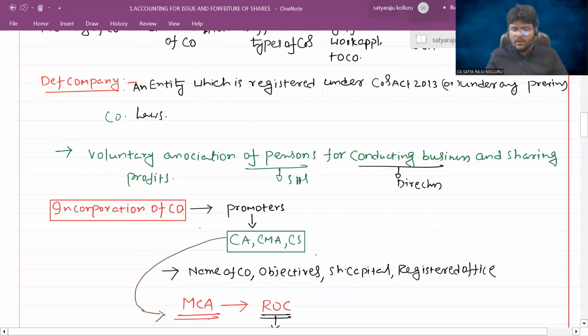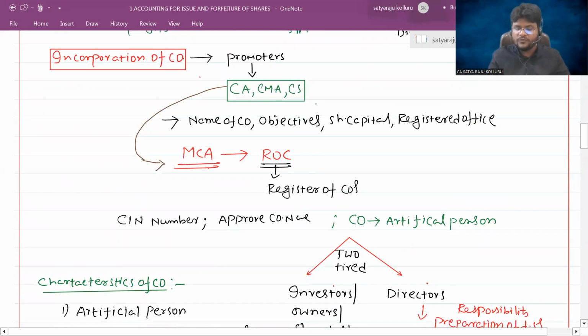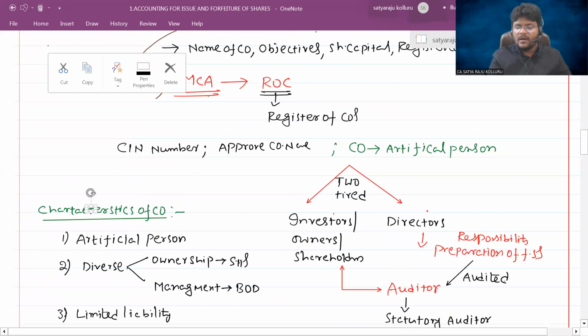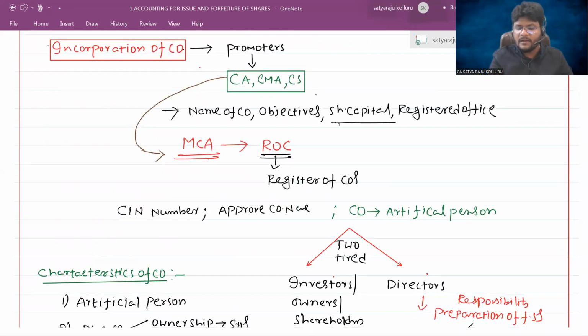Coming to the share capital of the company, the owners or the investors or the shareholders have ultimately invested in the form of share capital, right? The share capital is a big amount and each and every specific shareholder contributed a certain amount. For example, let us assume the overall share capital of the company is 10 lakhs.